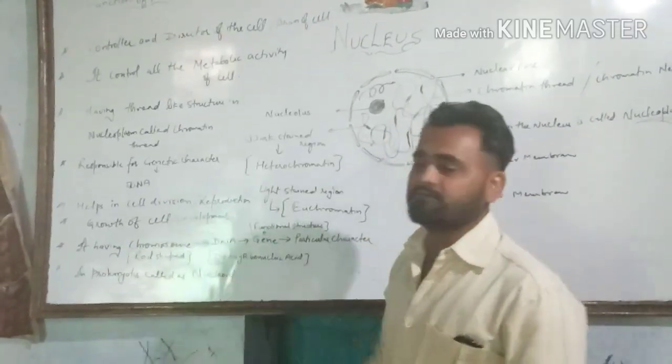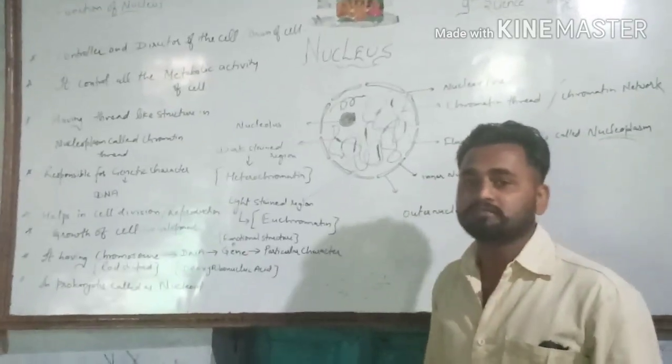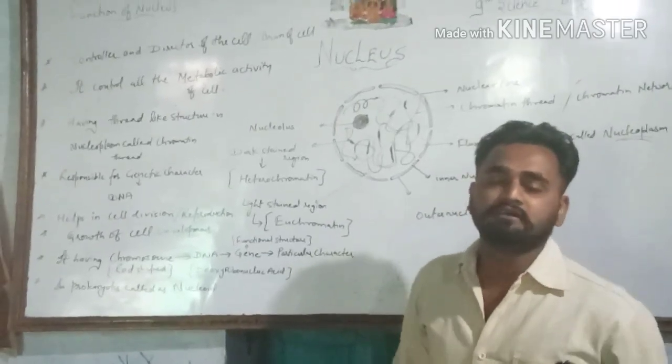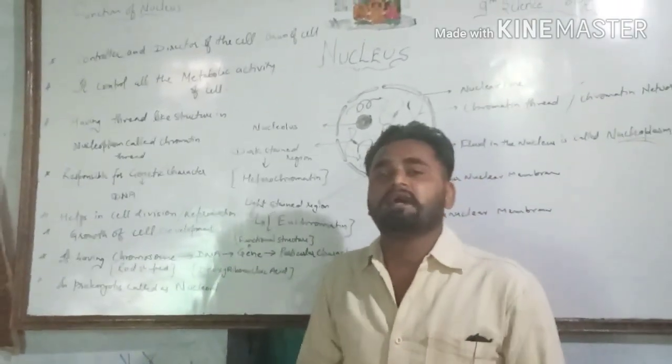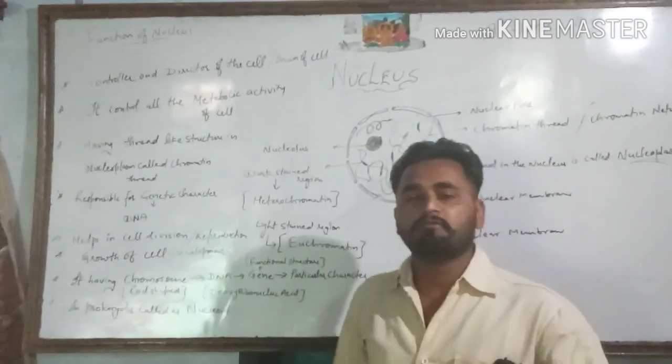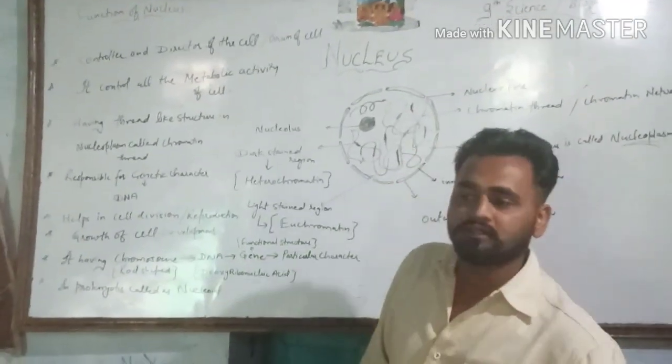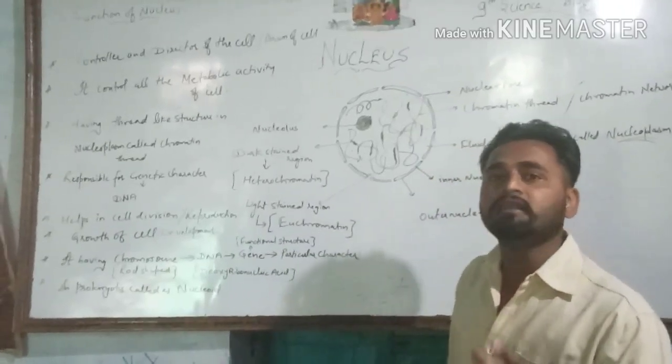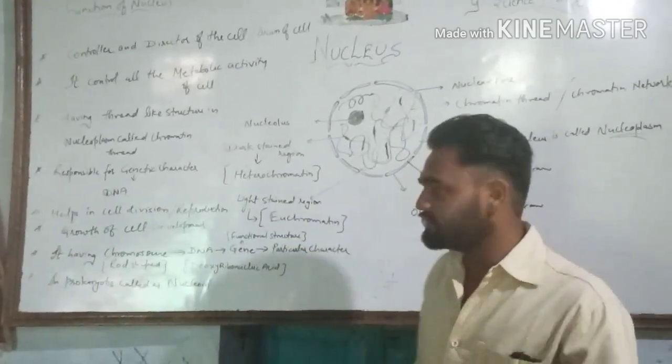It helps in cell division. Nucleus helps in cell division, means due to the nucleus, cell division occurs. From one parent cell, daughter cells are formed. That is called cell division. Means from one cell another cell is formed, then after that another cell is formed. That is called cell division. That is called reproduction.